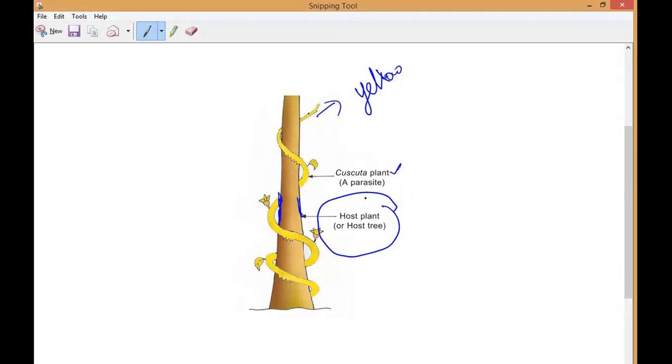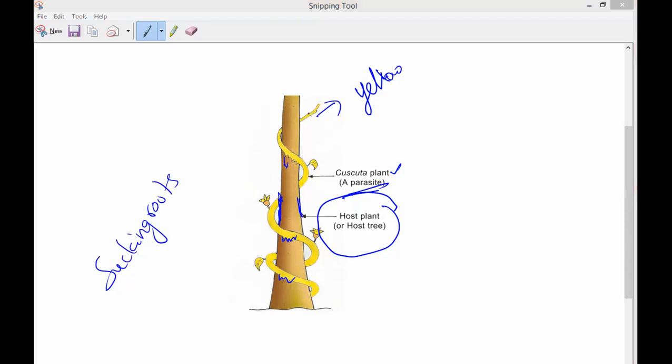This Cuscuta plant is a parasite. Have you noticed it? Everywhere it has some very sharp things. Have you noticed these things? Yes, sir. These are called sucking roots. What should we call them? Sucking roots. Understanding? So these roots will go inside this host. These roots will go inside and they will suck whatever they want. Do you understand, Mari?